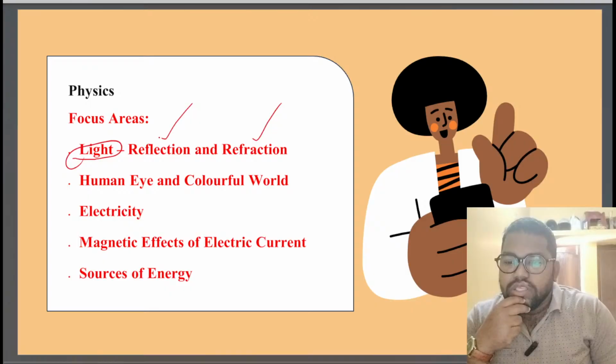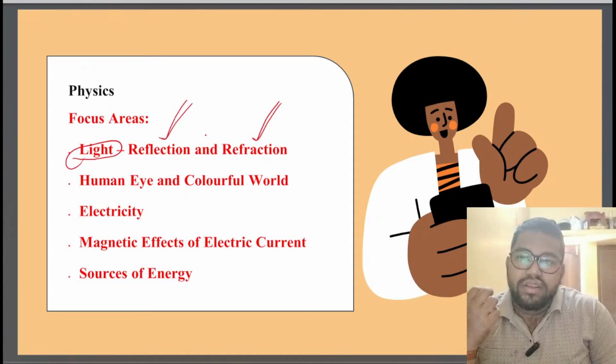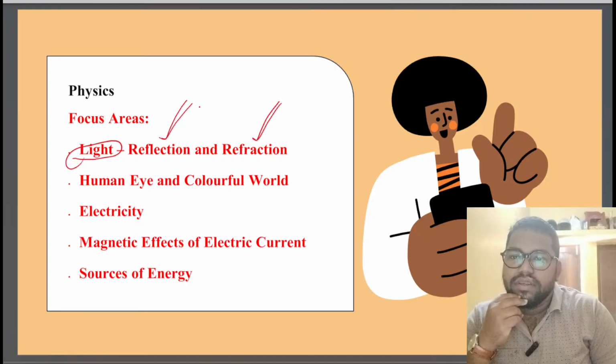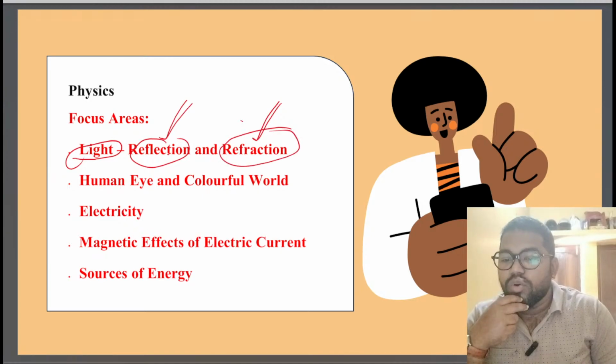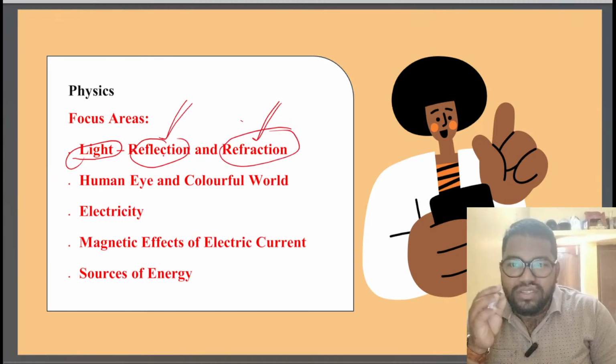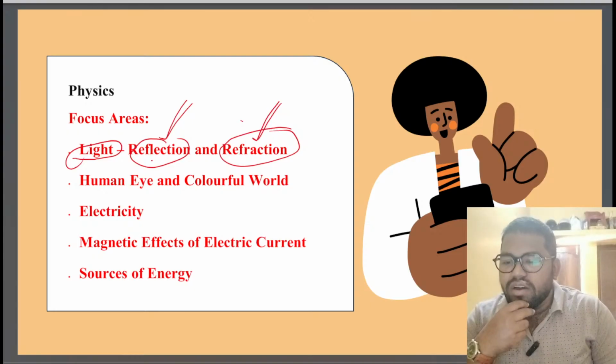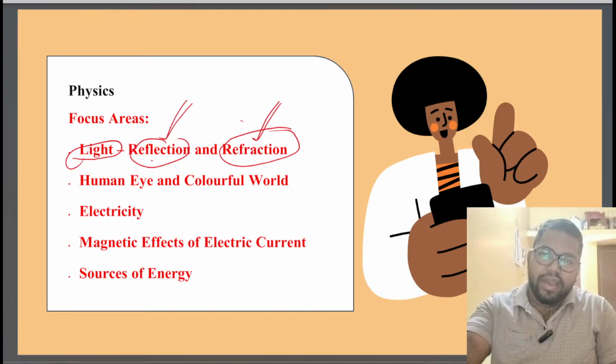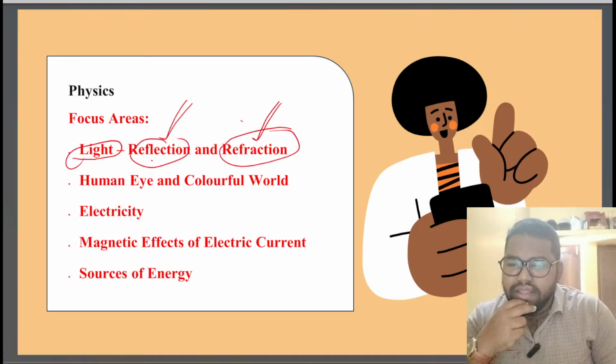So these two characteristics totally define how we see our surroundings and how we distinguish the different colors of objects. Without light, it can't be possible. How does it happen? Only due to reflection and refraction, nothing else. Only these two phenomena, which seem very easy. Reflection is, I can say, the amount of light that strikes a surface and is reflected back. This is reflection.